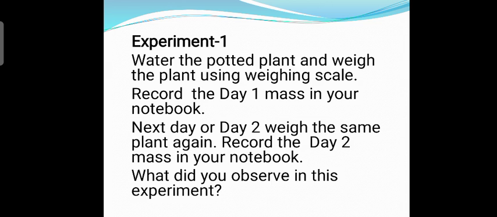Now for understanding the process of transpiration, we have to perform one experiment. Water the potted plant and weigh the plant using a weighing scale. Record the day 1 mass in your notebook. Students, you have to saturate the potted plant with water and take the weight of that potted plant on the very first day. Then keep this plant for the whole day, and the next day take the weight again and note down the mass in your notebook. What did you observe in this experiment?